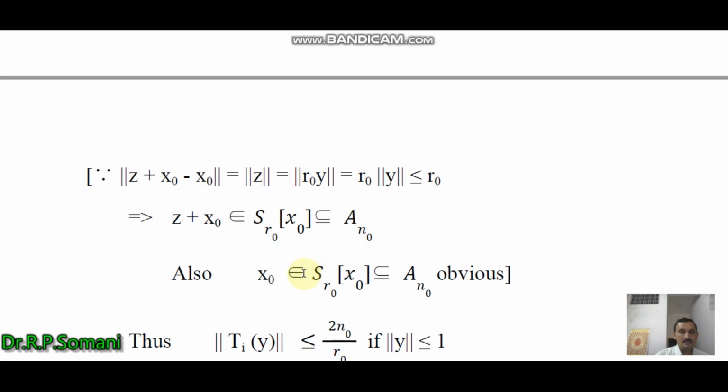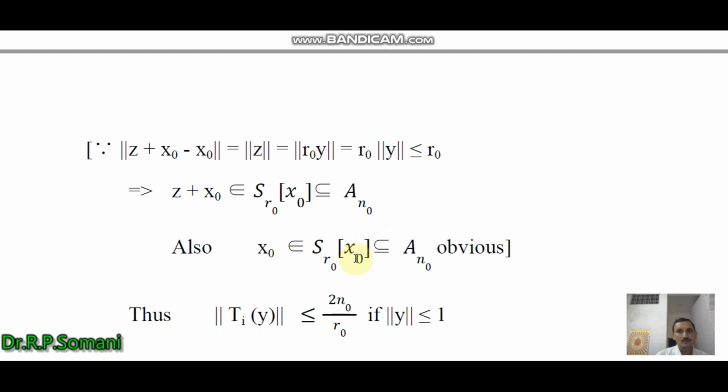Also, x0 belongs to S_r0(x0), which is obviously a subset of A_n0. Therefore, we have both the elements z plus x0 and x0 belonging to A_n0, and therefore these norms are less than or equal to n0 by r0.